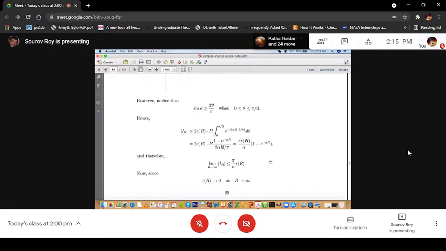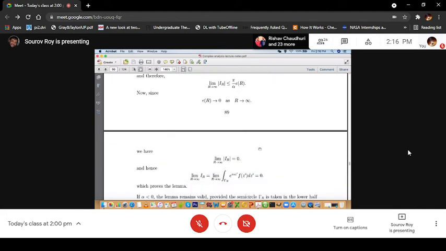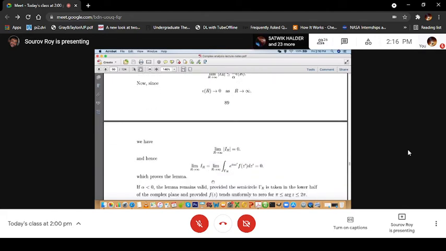So that means in the limit r tending to infinity, when this term goes away, what we get is limit r tending to infinity of mod of IR is less than or equal to pi by alpha epsilon r. So that means in the limit r tending to infinity, since epsilon r goes to 0, the limit of mod of IR also goes to 0. So limit r tending to infinity of IR is also equal to 0, which is the limit r tending to infinity of the integration over gamma r of e to the power i alpha z prime h z prime dz prime.